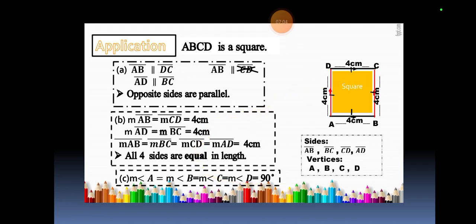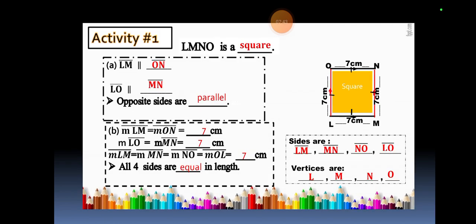Second, measurement of AB equals measurement of CD, which equals 4 centimeters, and AD equals BC. So whenever there is a square, you must know that your sides are equal. Measurement of AB, BC, CD, AD are equal to 4 centimeters. All of their lengths are 4 centimeters. So I will say that all sides are equal to each other. Measurement of angle A equals angle B equals angle C equals angle D equals 90 degrees, because all of their angles measure 90 degrees.